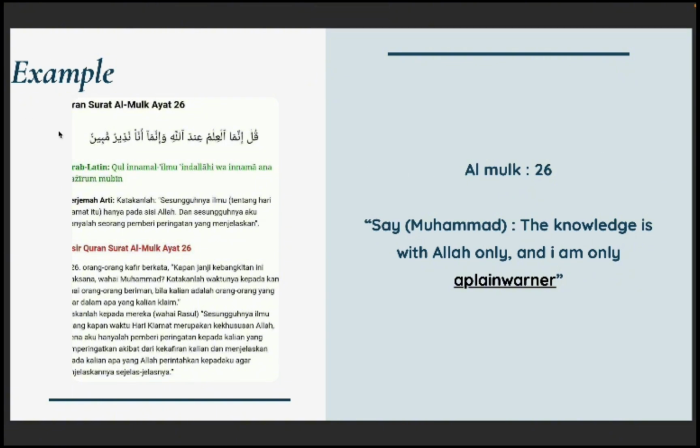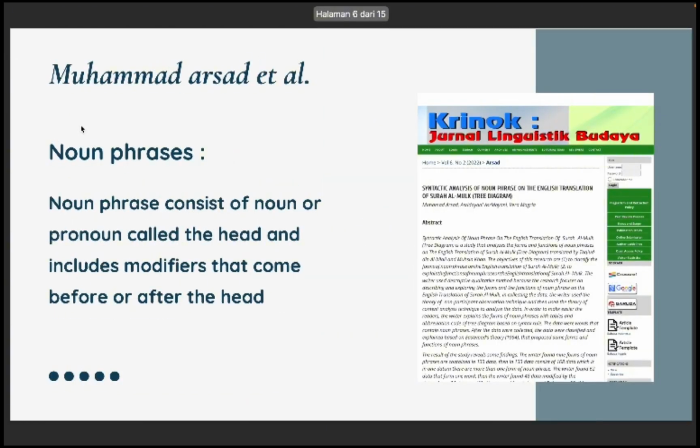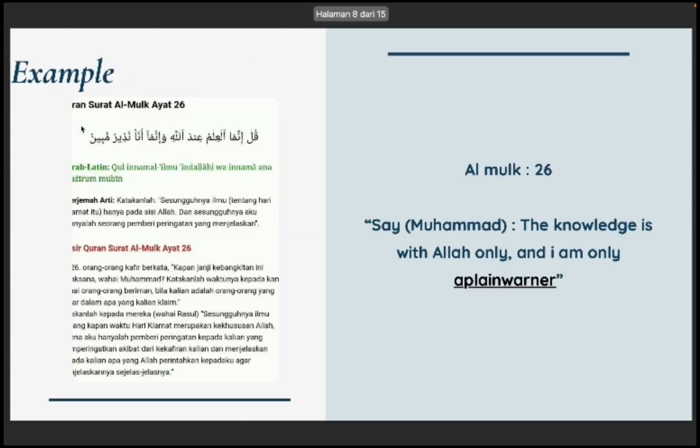I take example from the journal, Muhammad Arsad et al. I take it from Al-Mulk, 26. So say Muhammad, the knowledge is with Allah only, and I am only a plain learner. So a plain learner in here is a noun phrase. Why? The plain learner in here functions as a complement from this: I am only a plain learner.